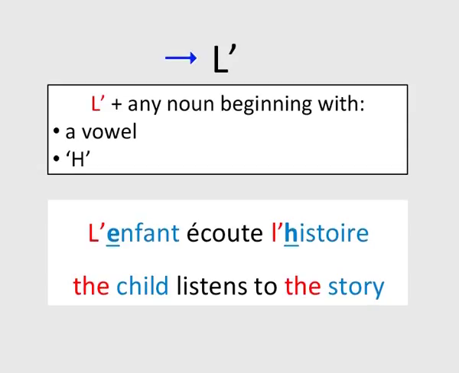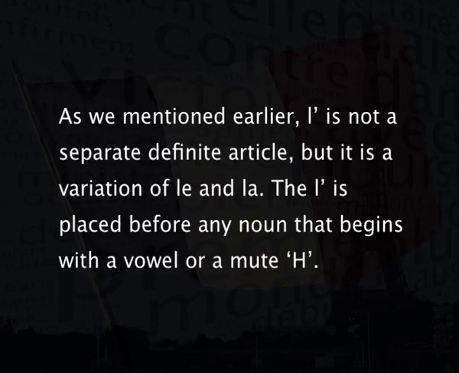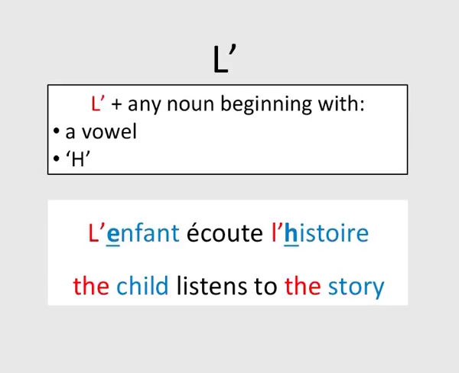Now let us examine when the definite article L' precedes a noun. As we mentioned earlier, L' is not a separate definite article, but it is a variation of le and la. The L' is placed before any noun that begins with a vowel or a mute H. For example, l'enfant écoute l'histoire.